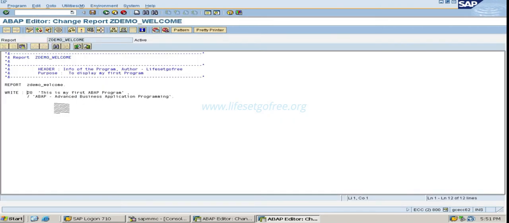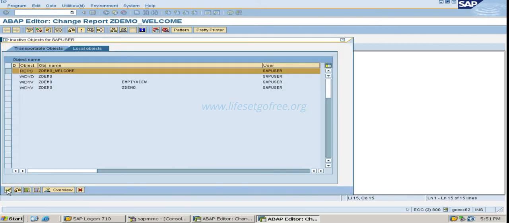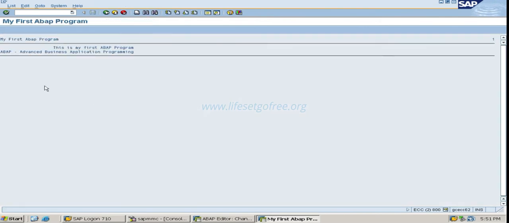Okay, if I give ULINE like this, always the statements will be ending with a dot. So ULINE, activate. What am I getting? See, you can see the horizontal line like this. It's a very big horizontal line.